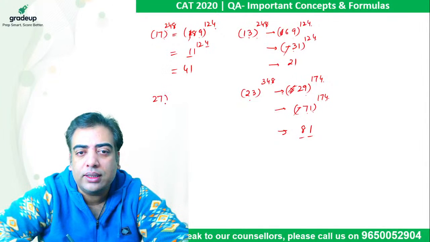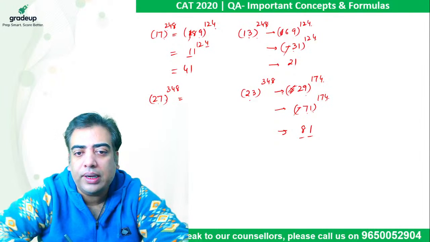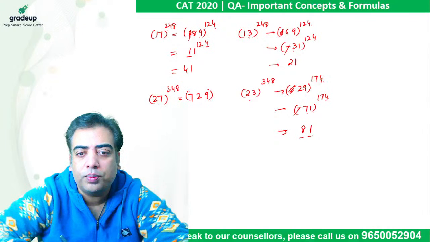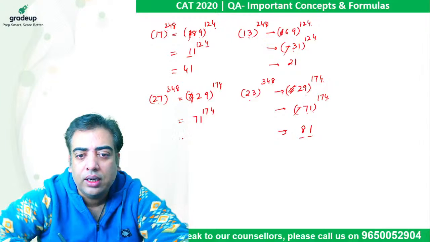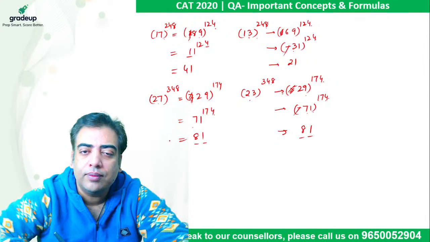Had it been 27 raised to power 348, it comes out to be 27 square, which is 729 raised to power 174. So 7 plays no role. 29 is 71 less than 100. Power is even, negative sign is not required. So 4 7s are 28. Last two digits come out to be 81.